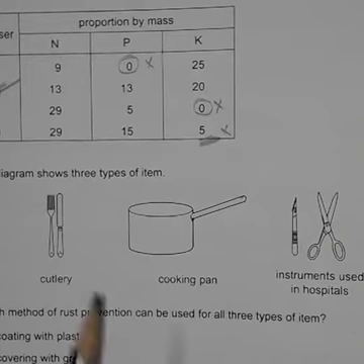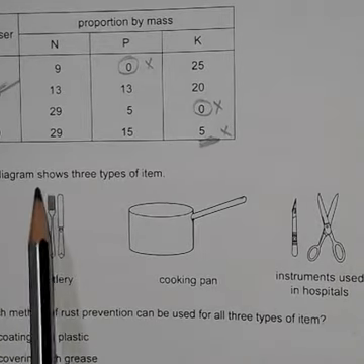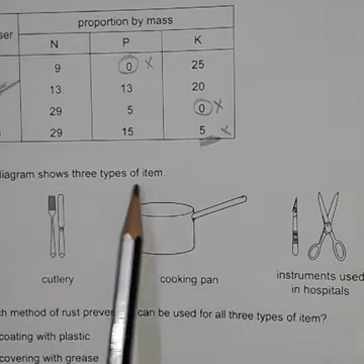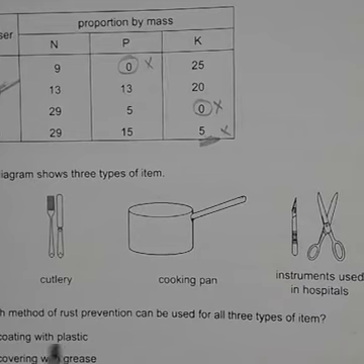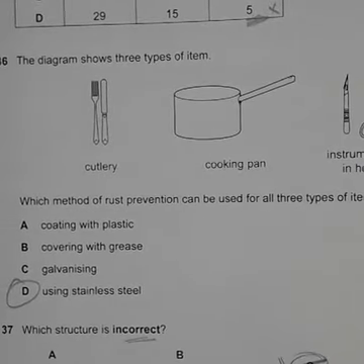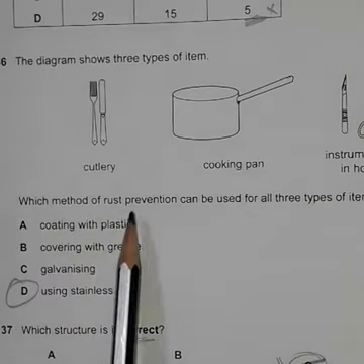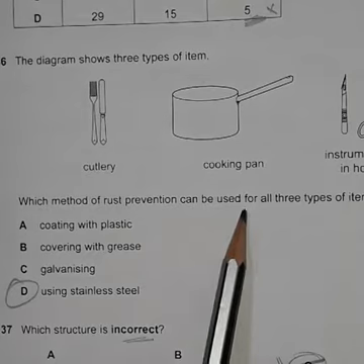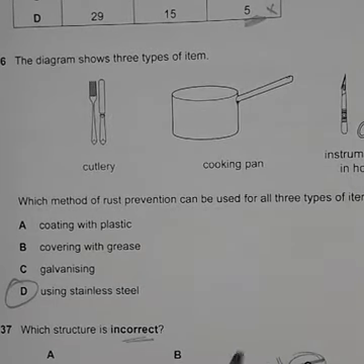Okay, next one, question number 36. Here there are three diagrams. The diagram shows three different types of items. Which method of rust prevention can be used for all three types of items?